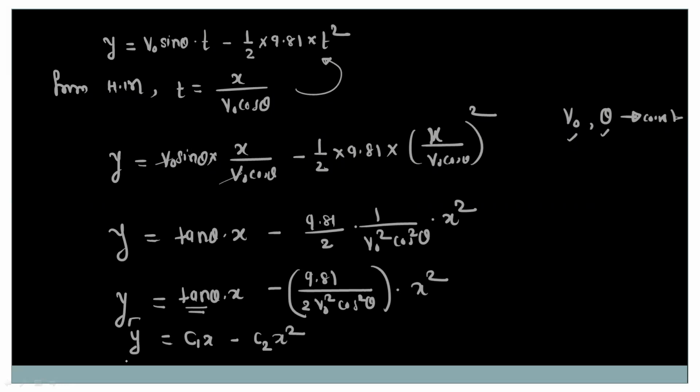Okay. So this equation is a second degree equation. And the second degree equation always represents a parabola, and therefore in projectile motion, the path traced by the object or particle is a parabola.